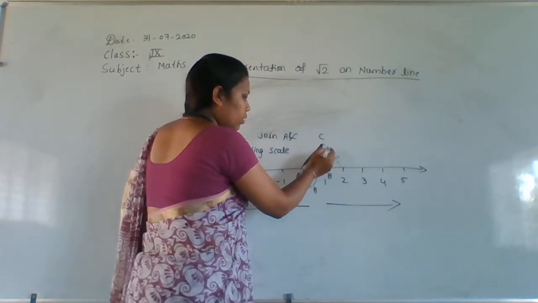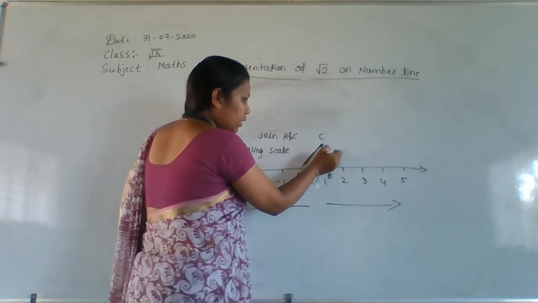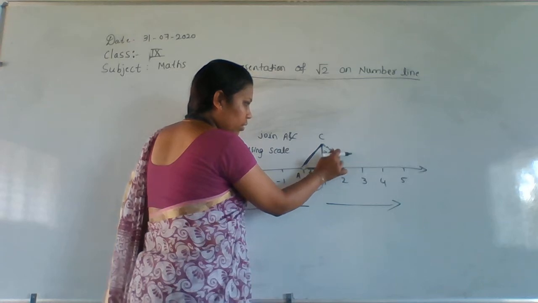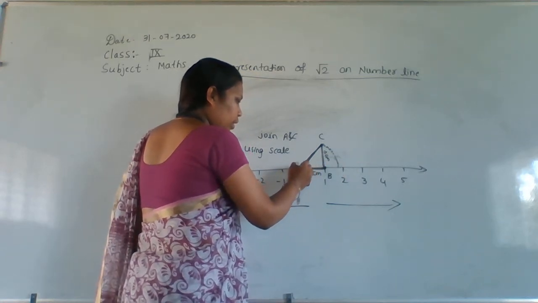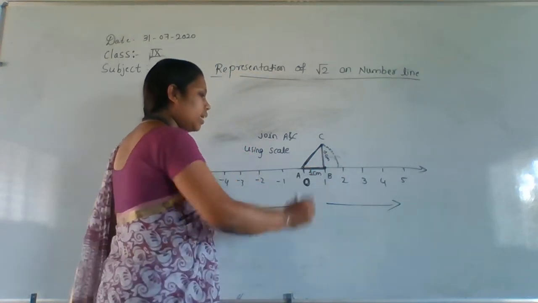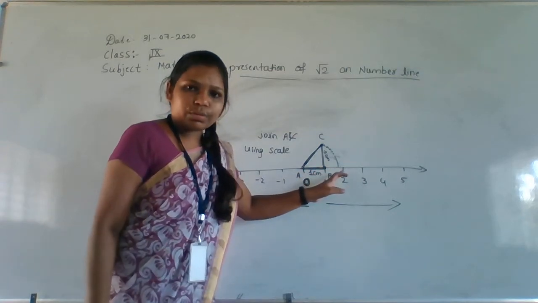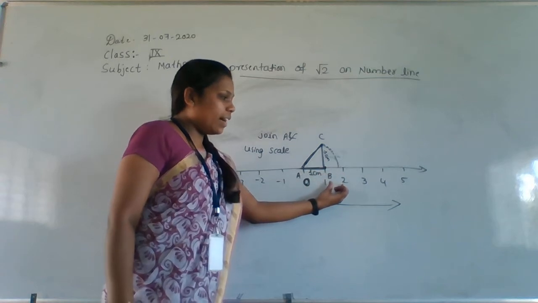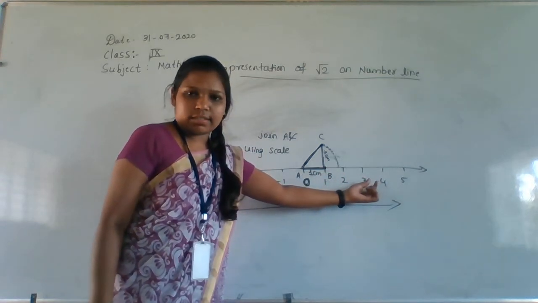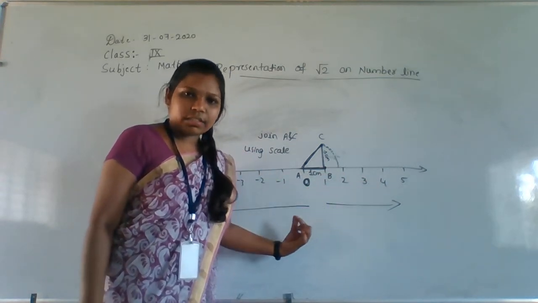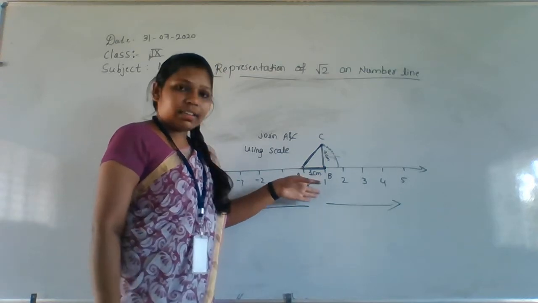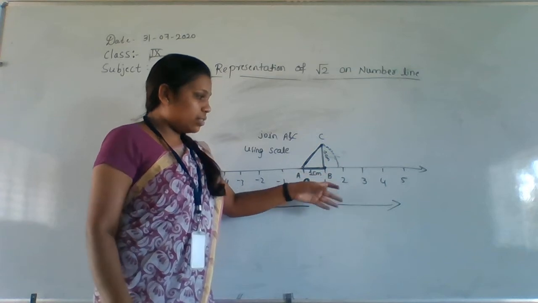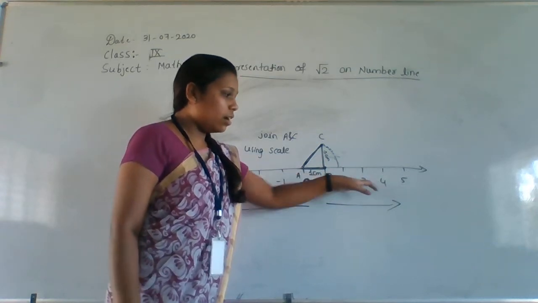Like this you have to draw a dotted line. Wait, here this is 1 centimeter and I am drawing here. It's not actually perfect, because I am not taking a proper 1 centimeter distance, right? I am just drawing without measuring, just assuming and drawing on this number line.